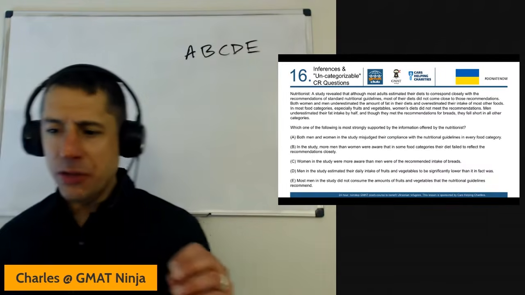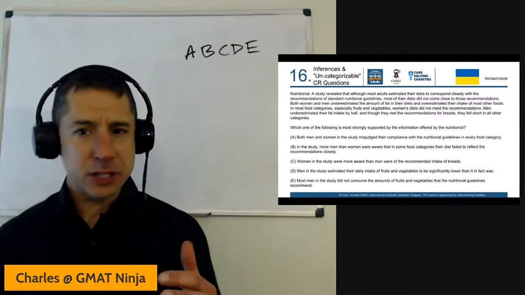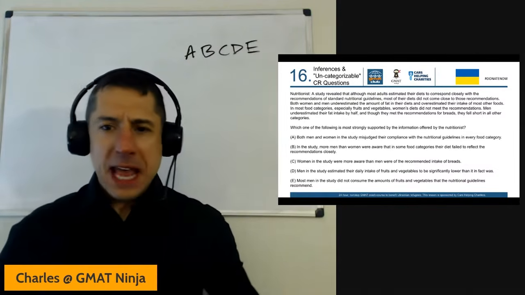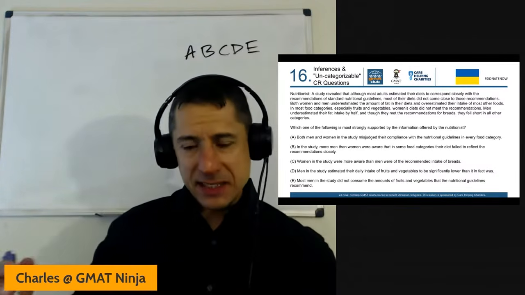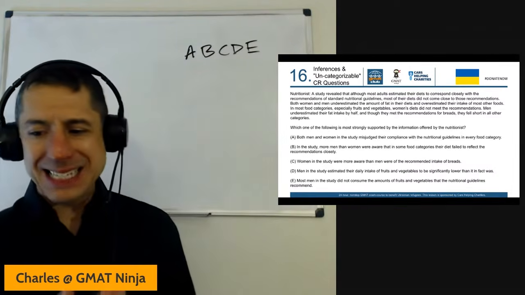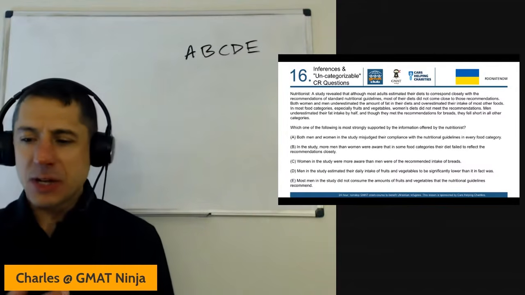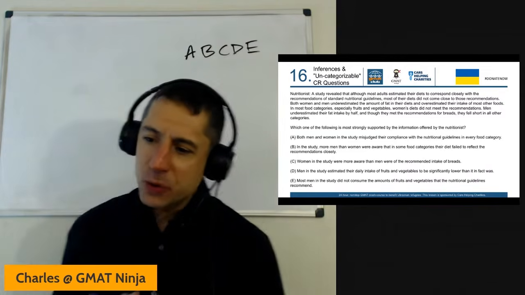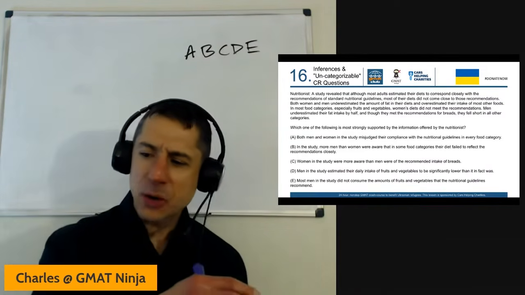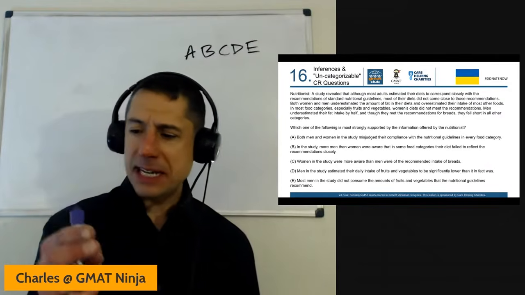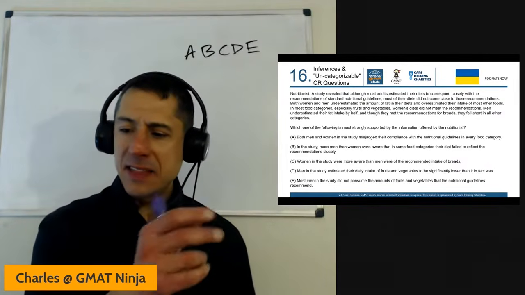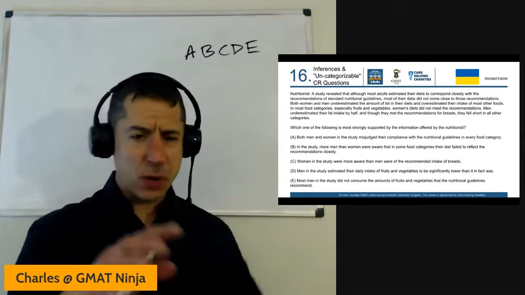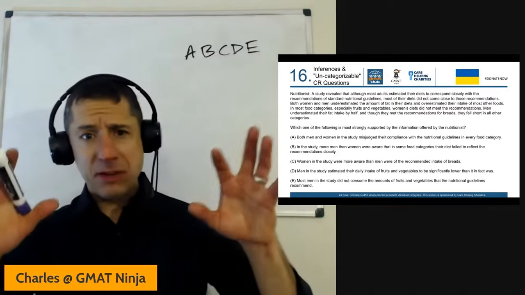Okay, a study said that although most adults estimated their diets to correspond closely with guidelines, most of their diets didn't come close to their recommendations. And then this next wave of things in this fairly long passage is all about people's estimates. So men and women underestimated the amount of fat, overestimated their intake of other foods. And then in most food categories, now we're back to women didn't meet the recommendations. And then in that last sentence, they underestimated their fat intake. That's about estimates. And then they met the recommendations for this and fell short. Wait a minute. Whole mountain of facts.